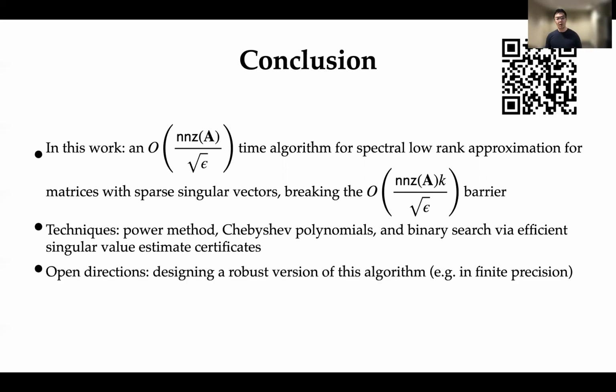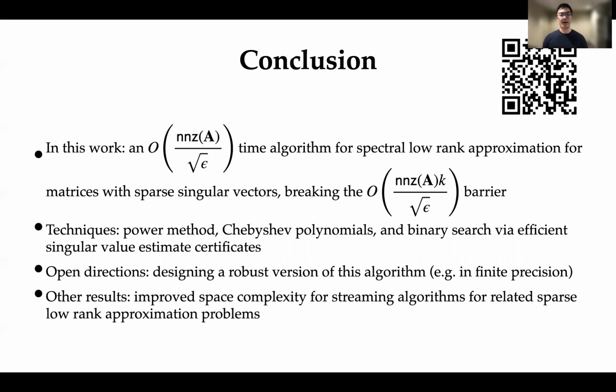And finally, one very important open direction that we leave open is that of designing a robust version of this algorithm that allows, for example, finite precision errors, as well as singular vectors that are not exactly sparse. Our paper also includes other results that give improved space complexity for streaming algorithms for related sparse low rank approximation problems.